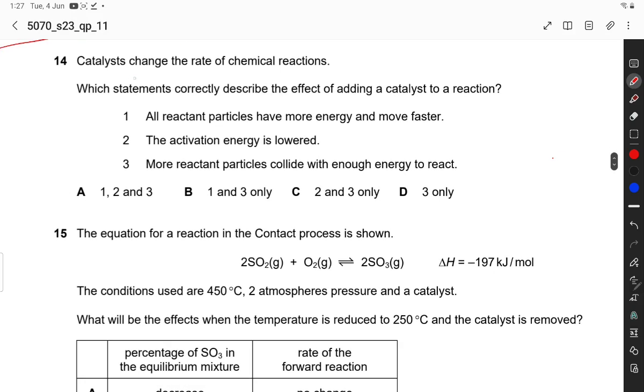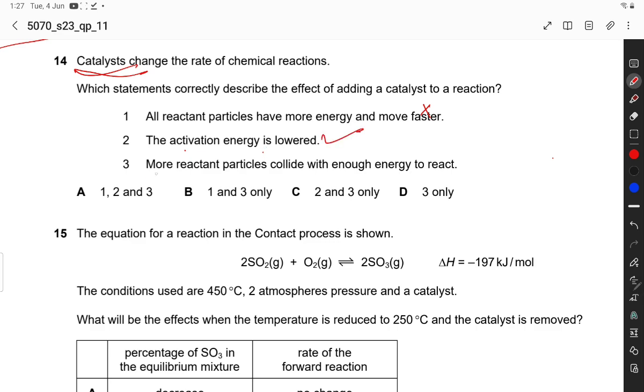Question number 14. A catalyst changes the rate of chemical reaction. Which statement correctly describes the effect of adding a catalyst to a reaction? All reactant particles have more energy and move faster. No, it is not correct. The activation energy is lowered. Yes, a catalyst speeds up the rate of reaction by lowering the activation energy.